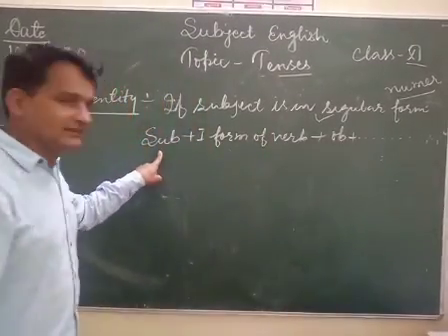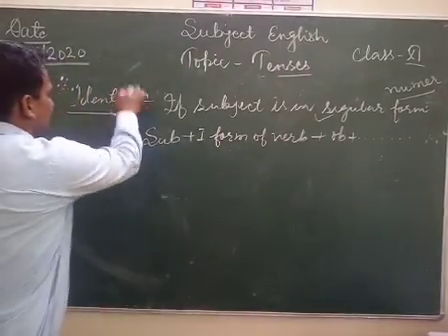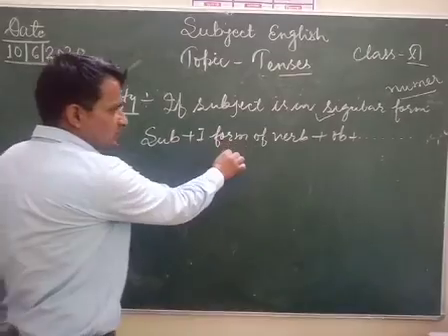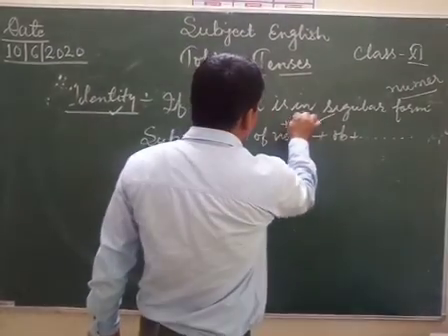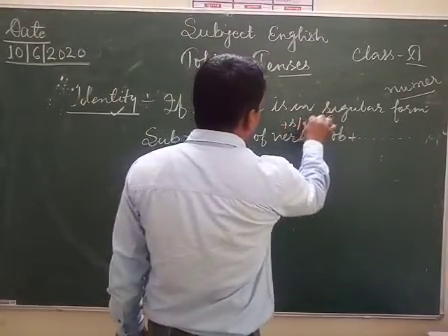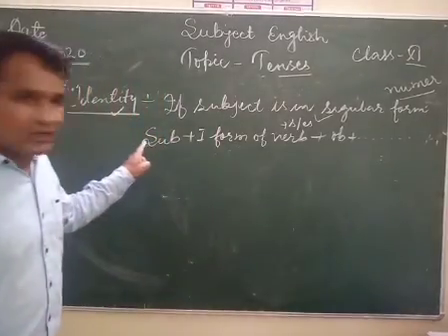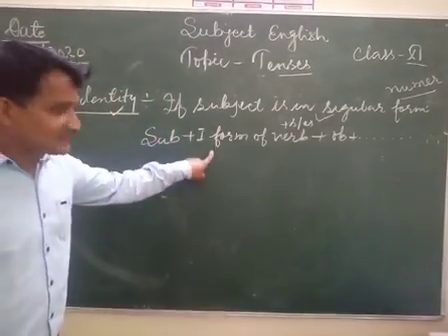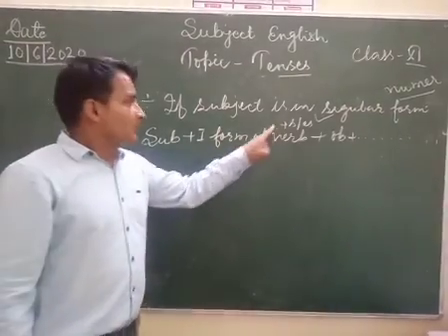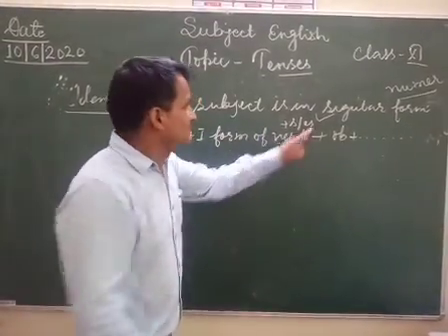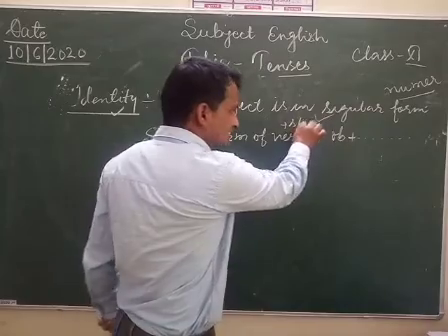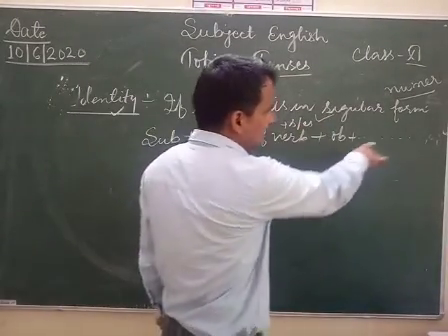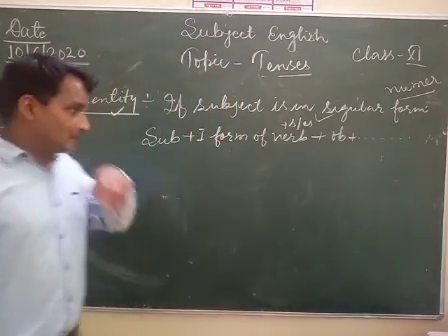So you have to identify subject plus first form of the verb, then add s or es to the first form of the verb, then object, then the rest of the sentence.